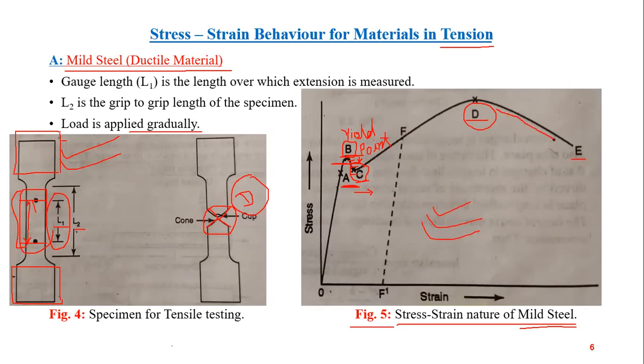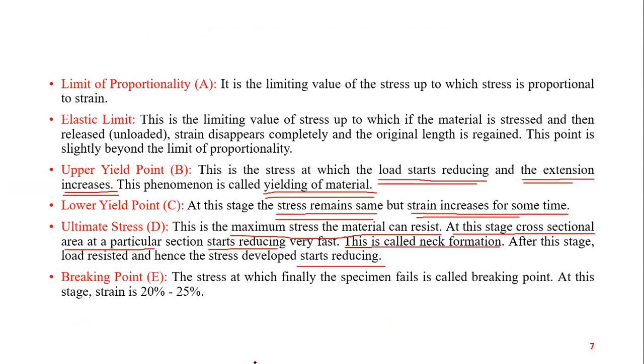The final point E is the breaking point. The stress at which the specimen finally fails is called the breaking point. At this stage, strain is 20 to 25%.